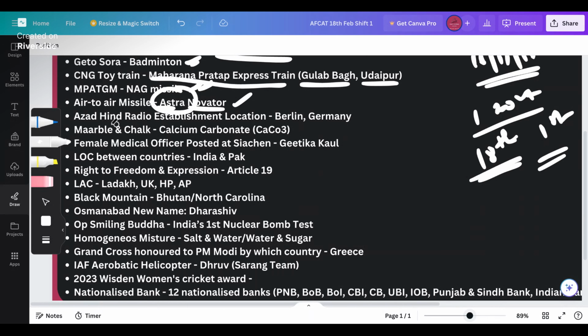The next question is about the Azad Hind Radio establishment. Where exactly was it established? Subhash Chandra Bose ji had very close ties with the German chancellor. We don't call it president or prime minister over there; we call it chancellor. Führer, basically Führer. Remember this term, Führer, or otherwise Hitler.